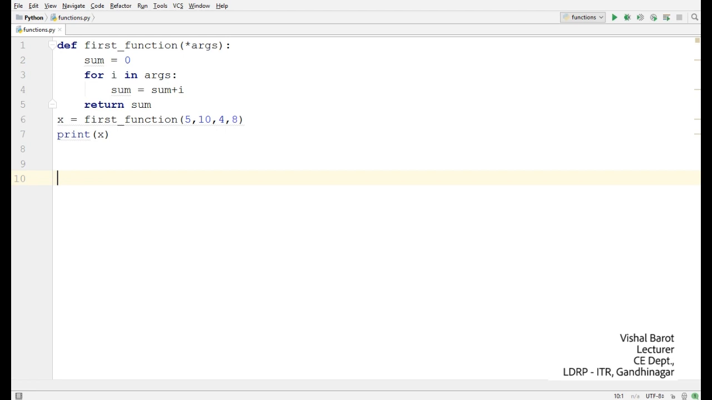So in this tutorial, we discussed functions, how to write a function, how to call a function, and the types of arguments of a function: positional arguments, keyword arguments, and arbitrary arguments. I hope you get it.